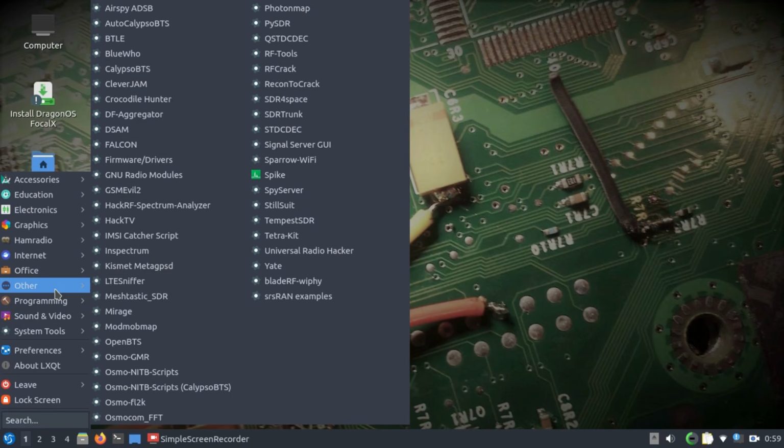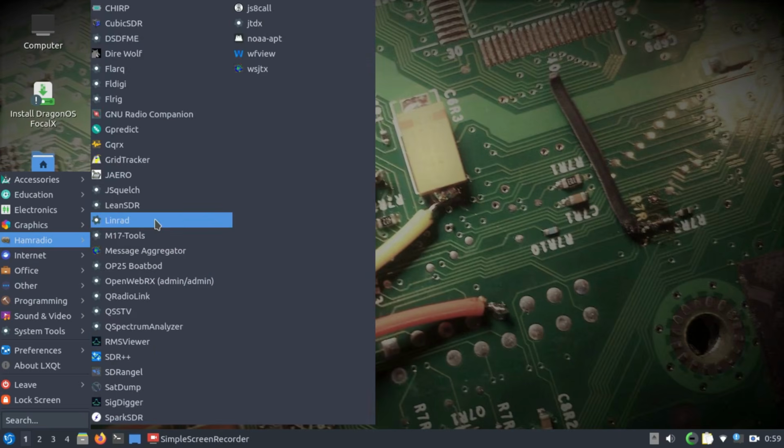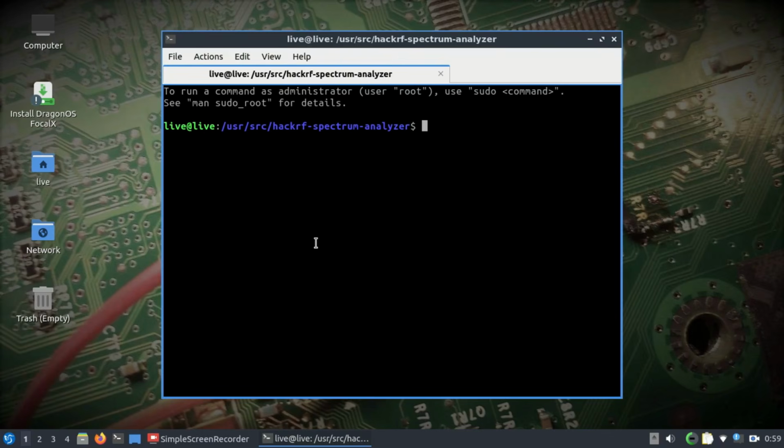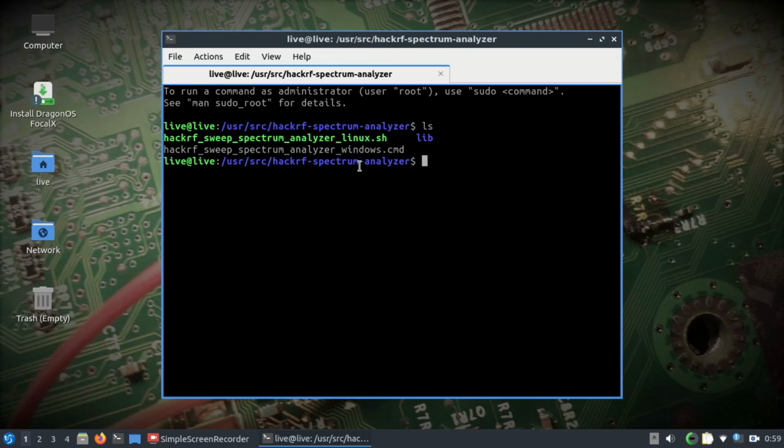So my HackRF is connected. The tool that is available to us is actually called HackRF Spectrum Analyzer. So we're going to go ahead and look at this tool, go to Other, and go to HackRF Spectrum Analyzer. This is the terminal for this. Just ls it, and it's called HackRF Sweep Spectrum Analyzer. So I'm just going to simply run this, HackRF Sweep. This is a Python file.